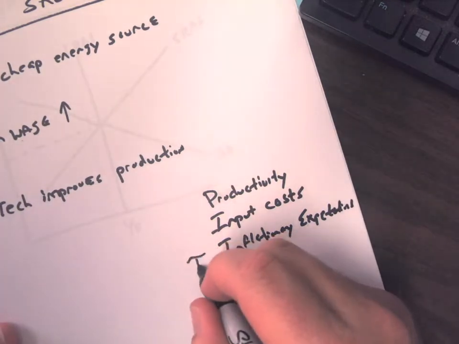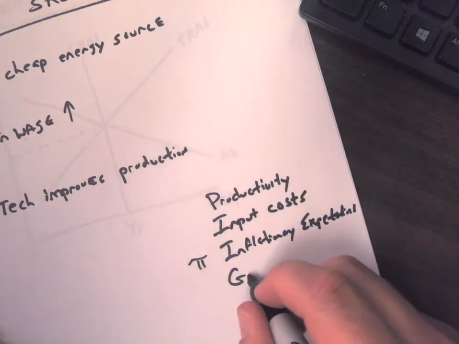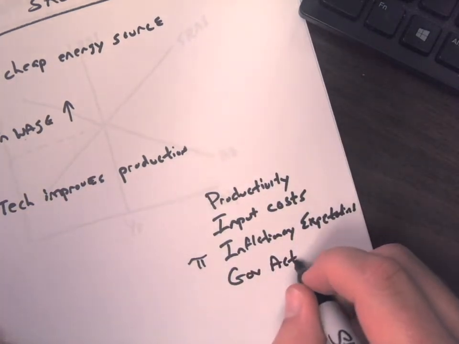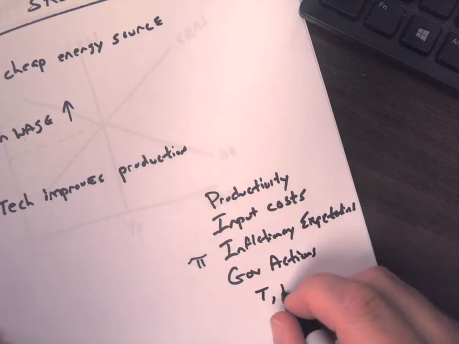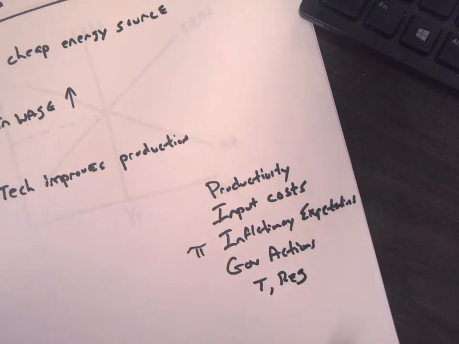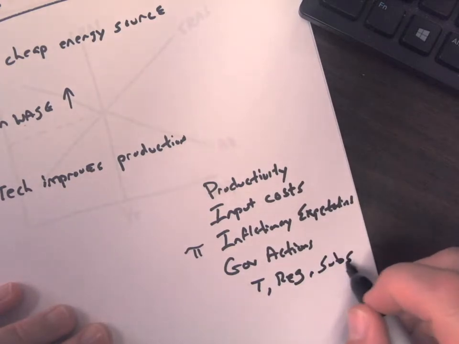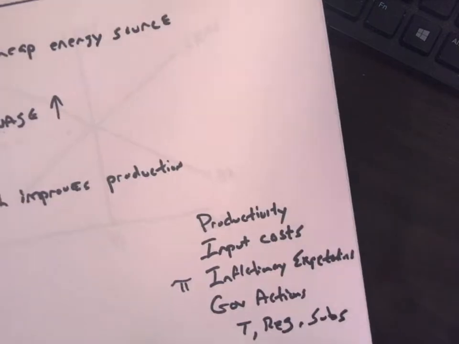expectations. So if I think prices are going to go up in the future, I'm going to slow production. If I think prices are going to go down, then I'm going to up my production. And then government actions. And that can be taxes, regulations, anything that affects my business in a positive or negative way, as well as subsidies. And subsidies, remember, is where a government puts money into a certain area, like food and fuel.